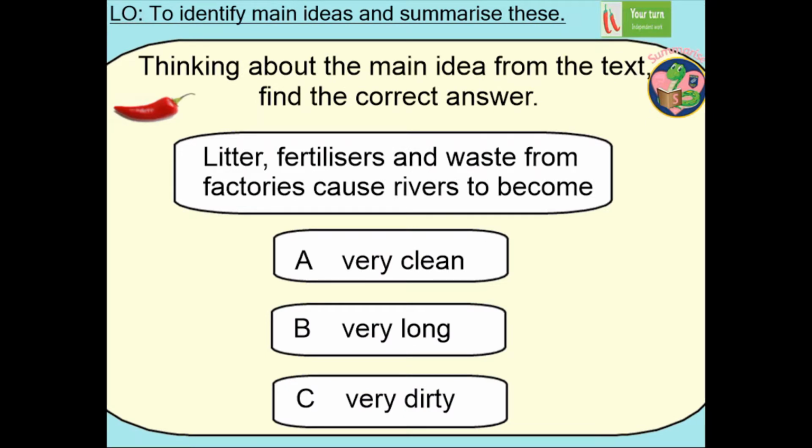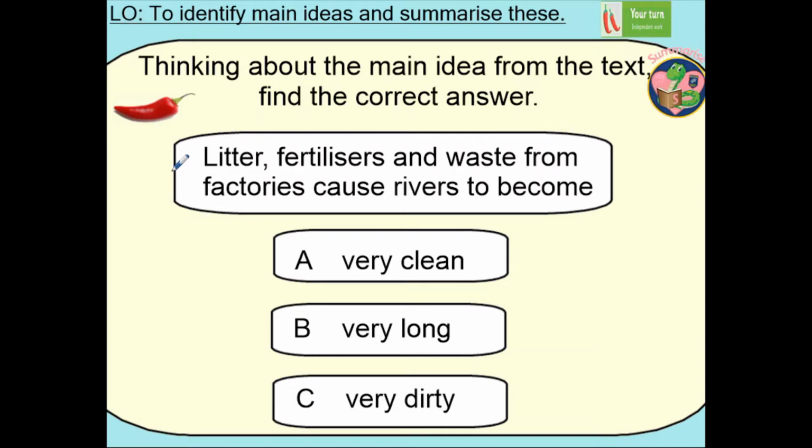We're going to look at our chili challenges now. So this is a your turn part of the lesson, and we're going to do a layered approach. So we're all going to start at chili 1, and then you're going to progress as far as you can. So let's have a look at the chili 1 challenge. So thinking about the main idea from the text, find the correct answer. So let's have a look.